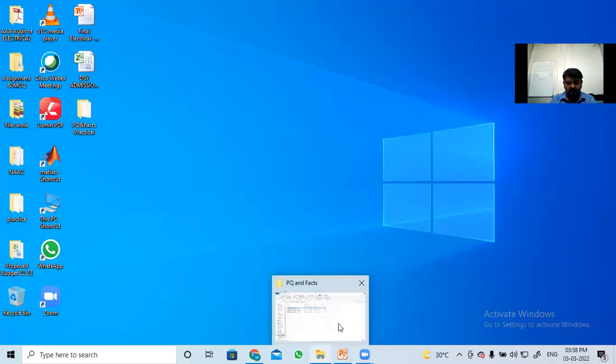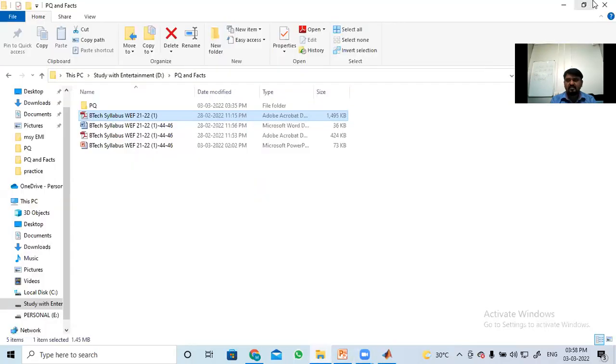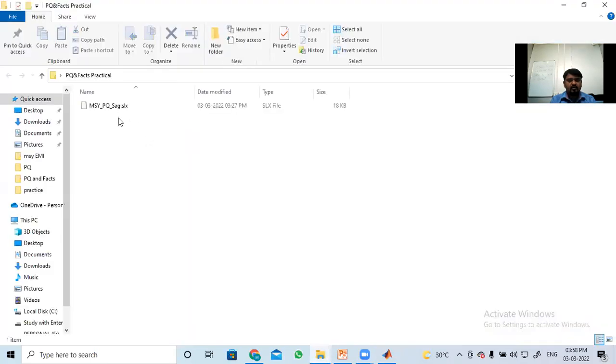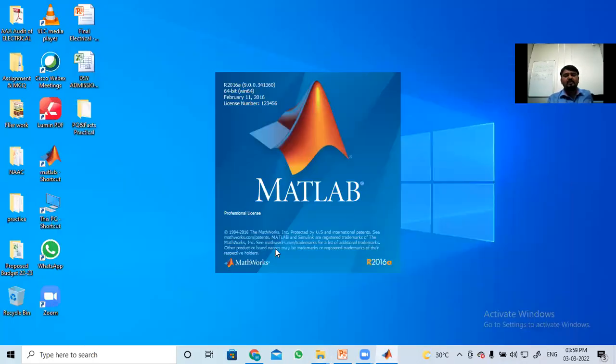See, I already have done this, performed the practical. I don't know where I saved that one. Here. So power quality sag, I have performed that one. Then also let it open. It will take so much time to open the MATLAB.